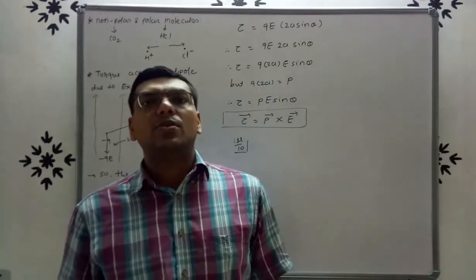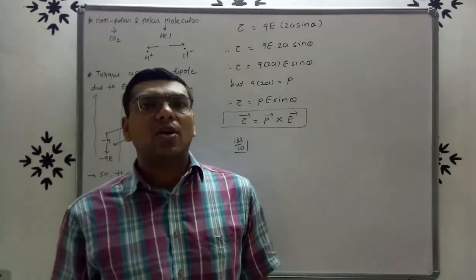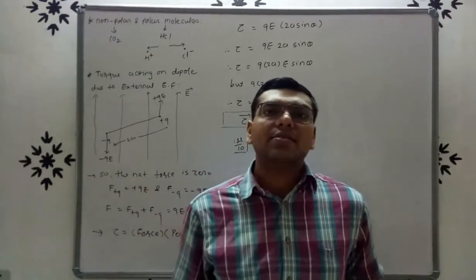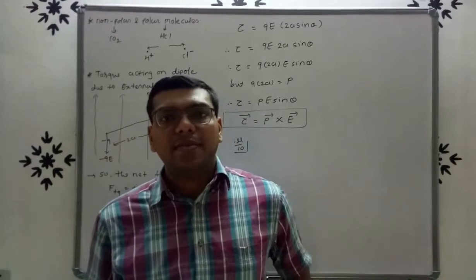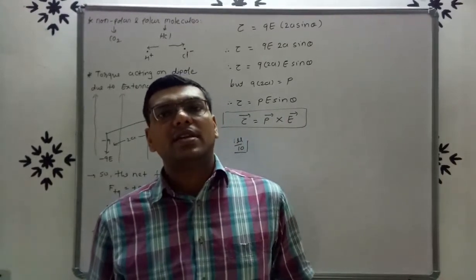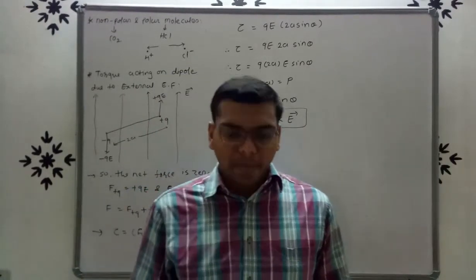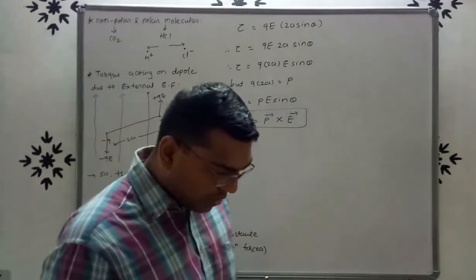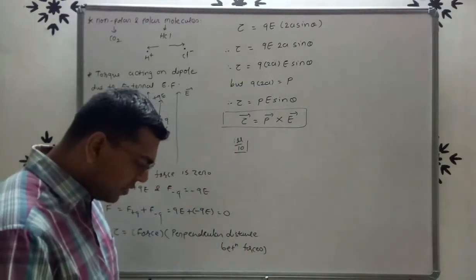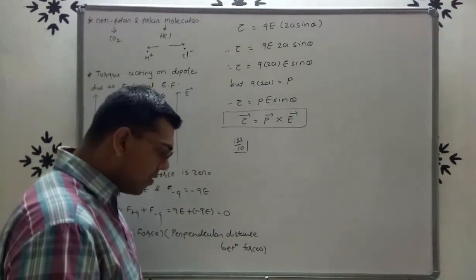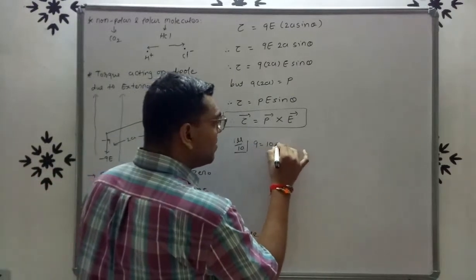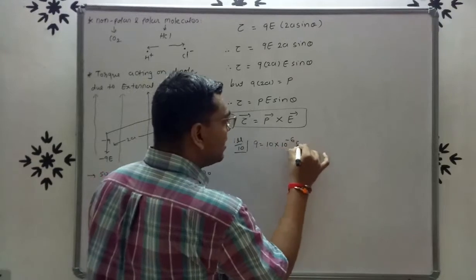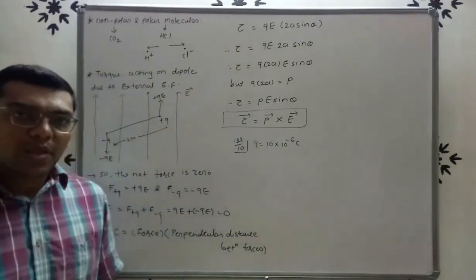Now we already know the formula. Electric field on the axis is given by E is equal to 2kp upon r cube, and electric field at the equator, E is equal to kp upon r cube. So here the charge is given, Q is equal to 10 microcoulomb. So the magnitude of charge Q is 10 into 10 raised to minus 6 coulomb.